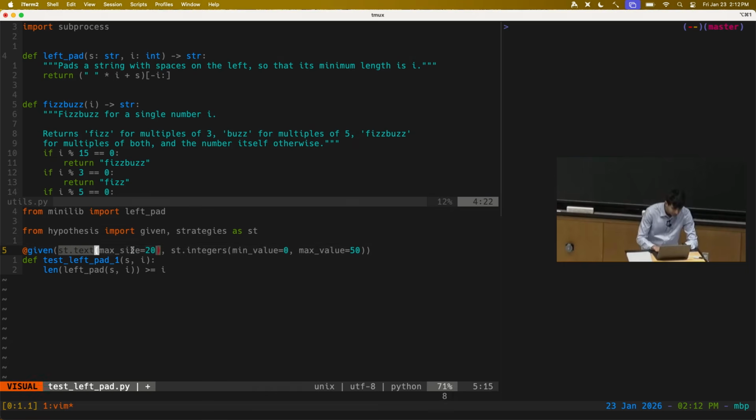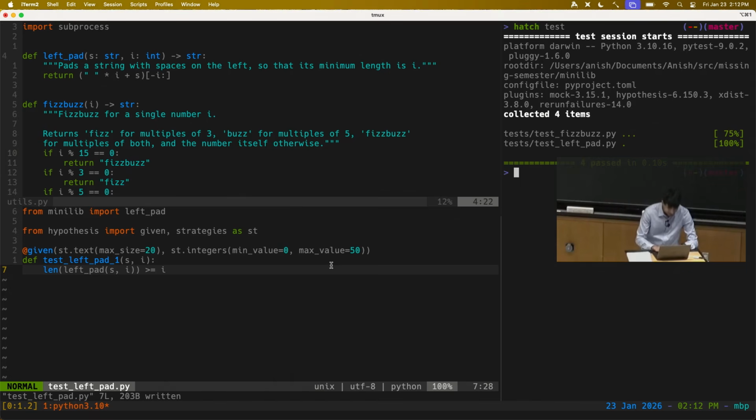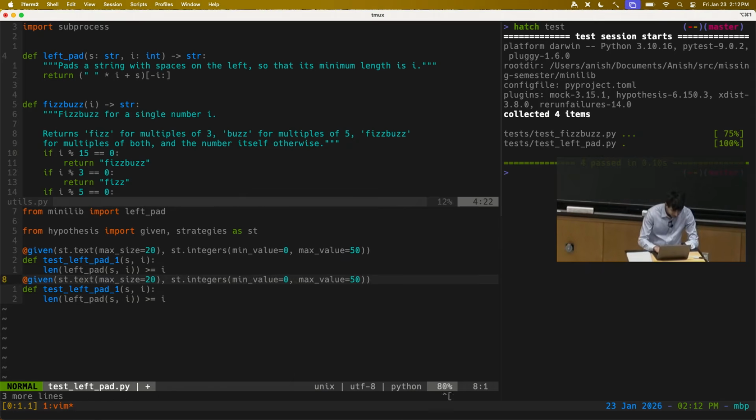Like, for S, I want you to consider text up to length 20. And for I, I want you to consider numbers between 0 and 50. So a little bit of human intuition required there. And so I can do a pytest, and I see that this indeed passes this test. So fantastic.